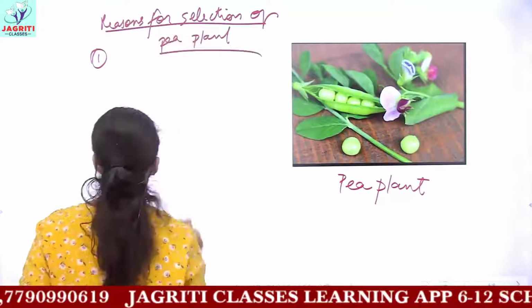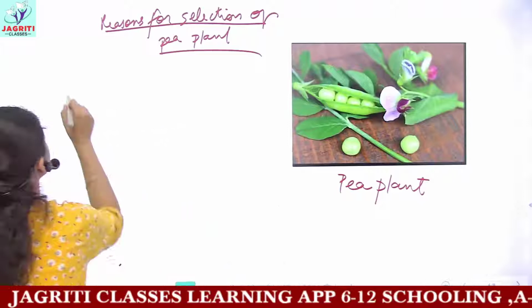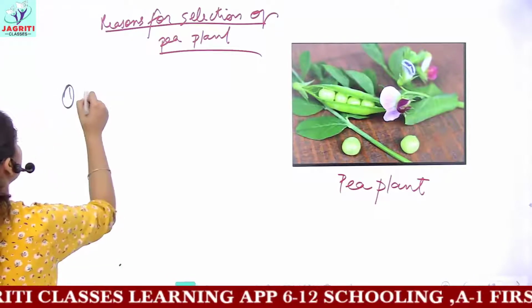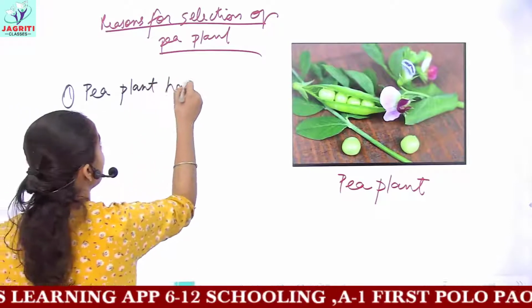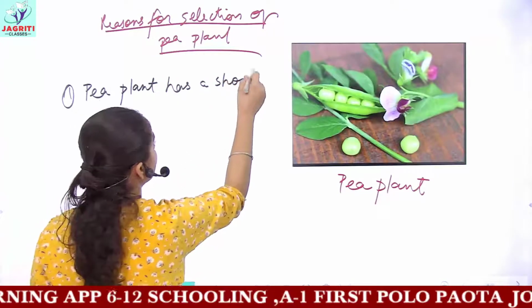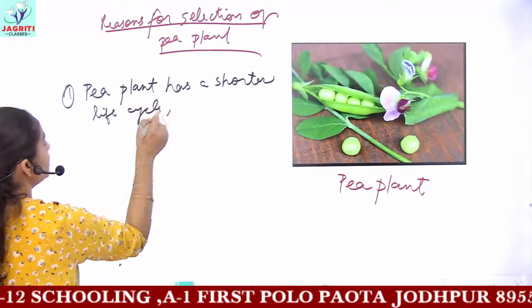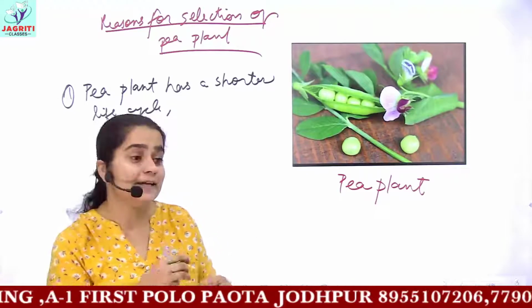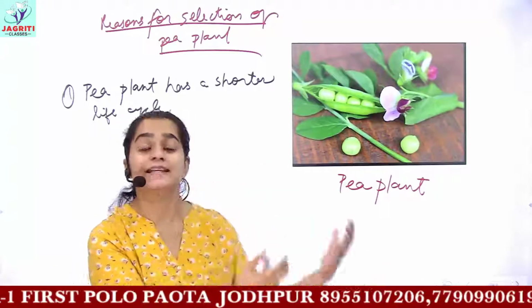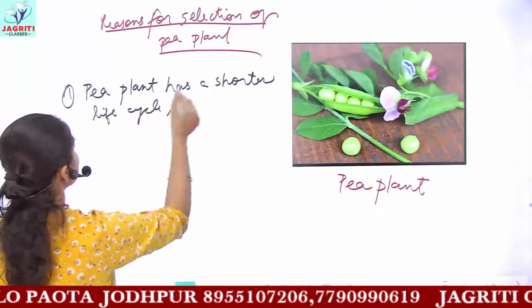The first reason is that the pea plant has a shorter life cycle. Shorter life cycle means pea plants reproduce and produce the offsprings or the next generation in a very small time. So we say that the pea plant has a shorter life cycle,